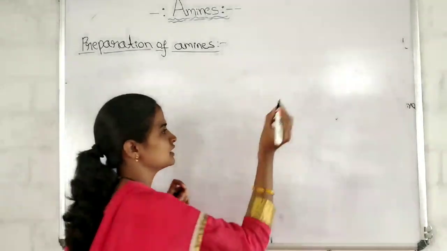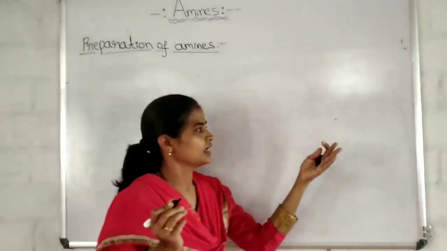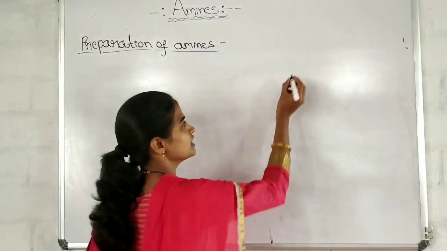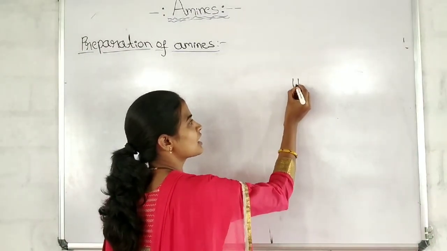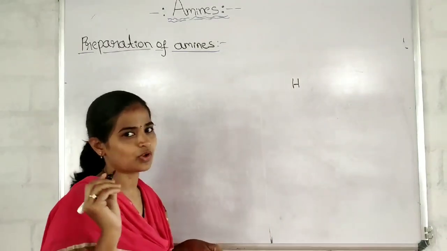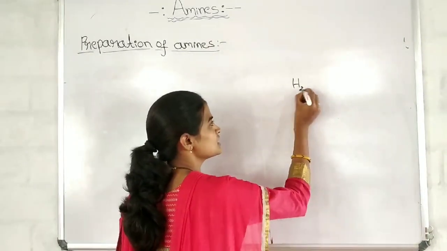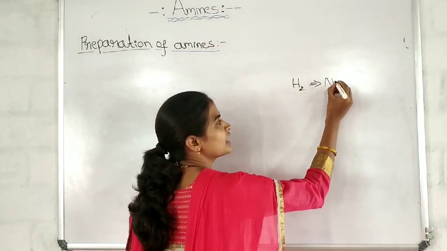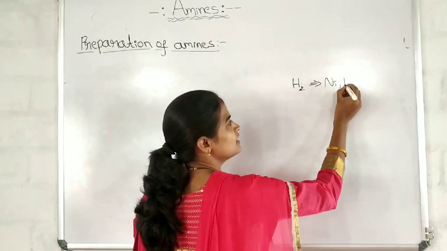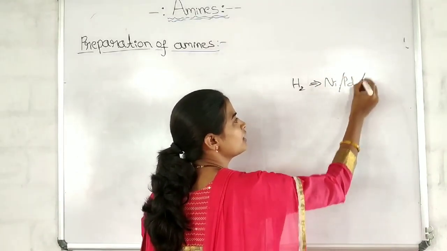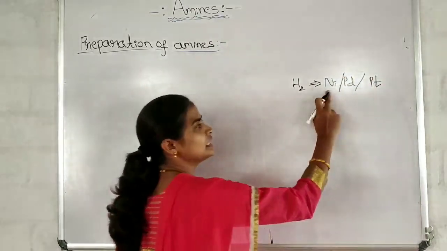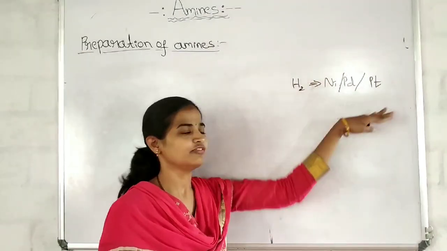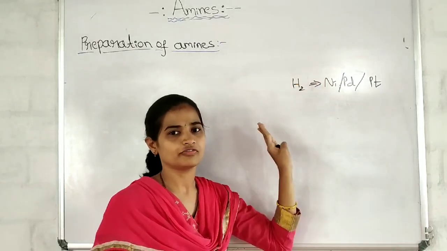The compounds which help in the reduction process are called reducing agents. An example of a reducing agent is hydrogen in the presence of a catalyst like nickel, platinum or palladium.